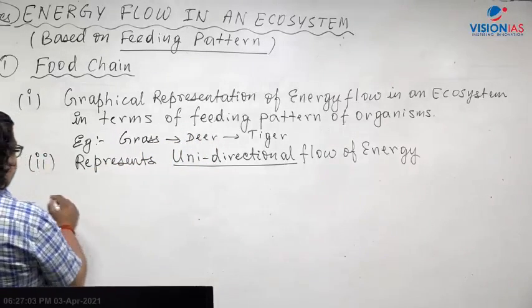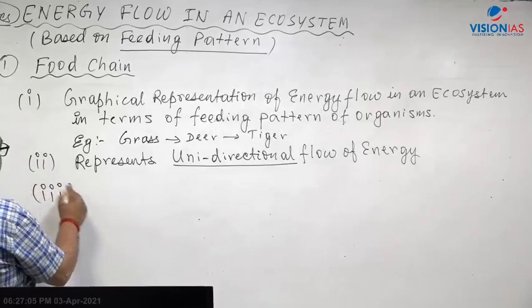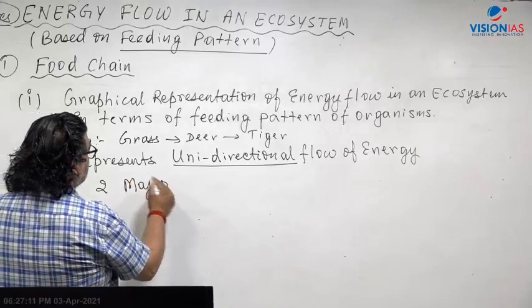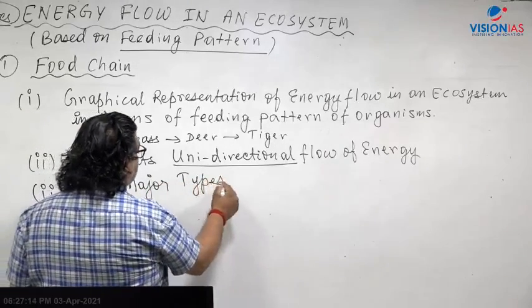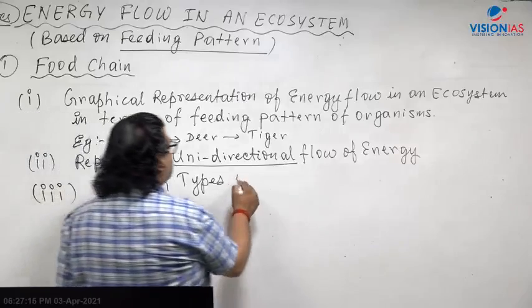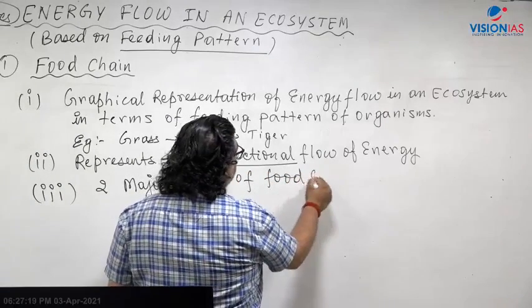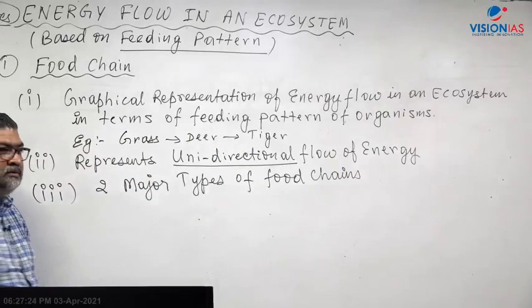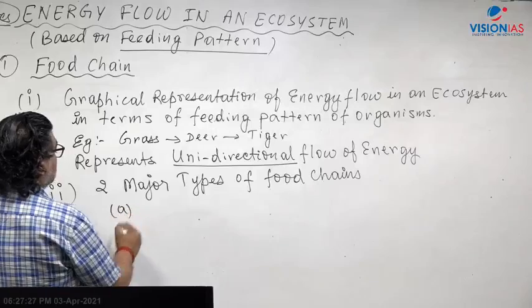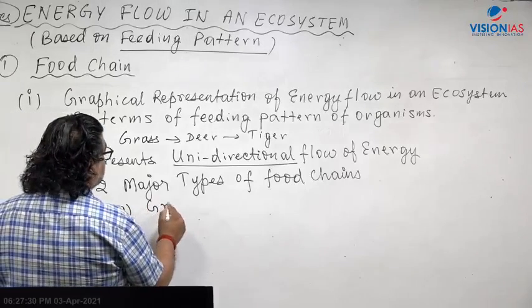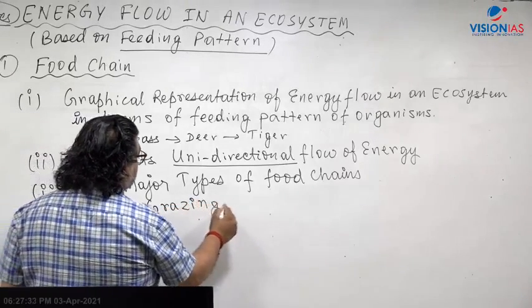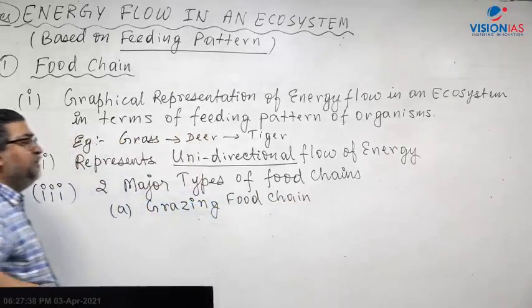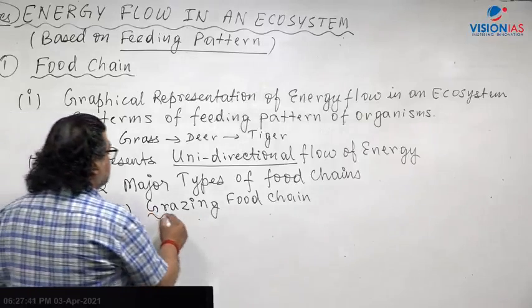Now, what is the third thing here? There are two major types of food chains. The first one is called the grazing food chain. What is the first major type of food chain? That is the grazing food chain.